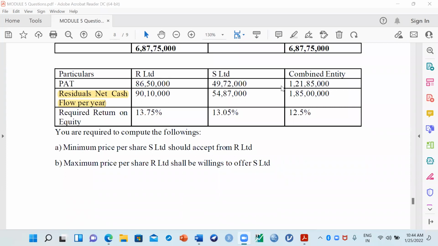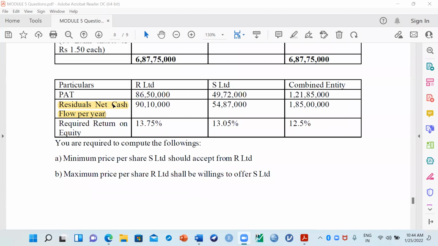This is very important, you try to understand here. When I say residual net cash flow per year, it's the cash flow of the company which has been adjusted after the growth rate, or we can say adjusted at a growth rate. So that is called residual net cash flow per year.